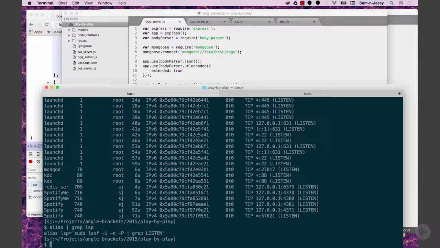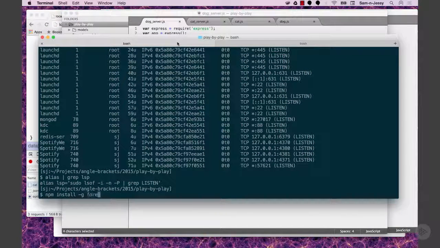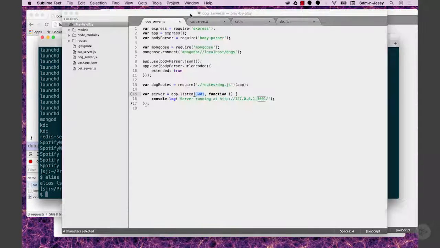And the other thing I'm going to use now is forever. So you're going to want to use npm install -g forever. Forever basically runs the process as a daemon in the background, and you can look and see it'll log the files out, and then it'll constantly restart it if the server crashes. And that's different than nodemon, where nodemon will constantly restart it if the file changes.